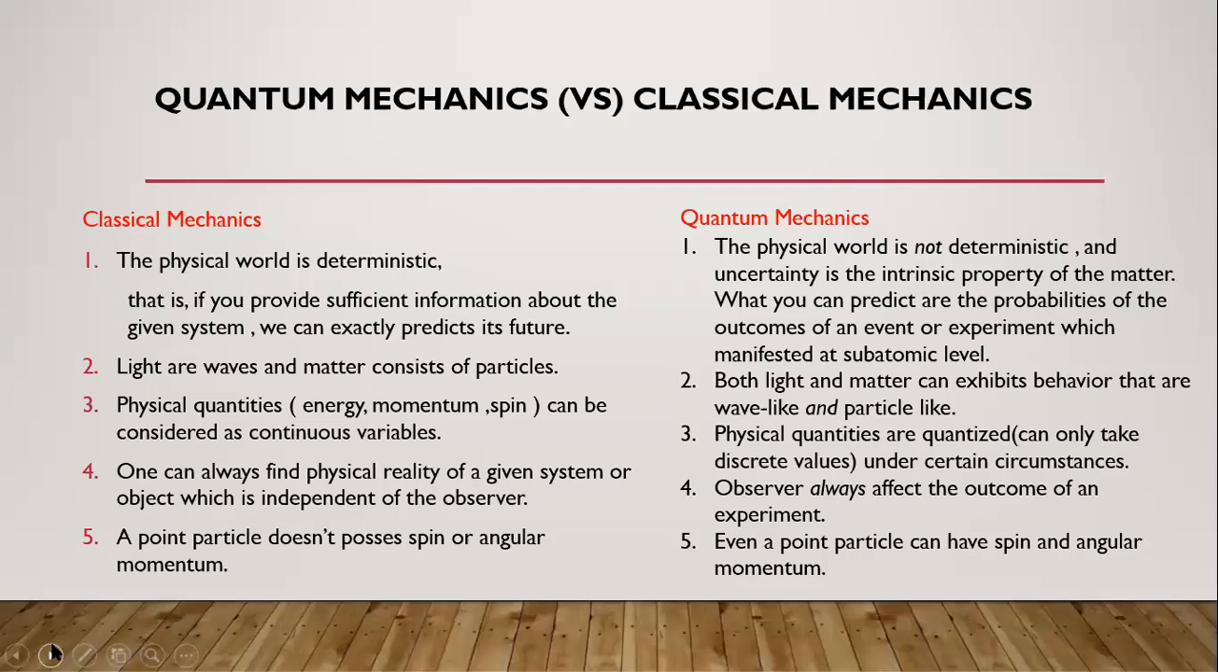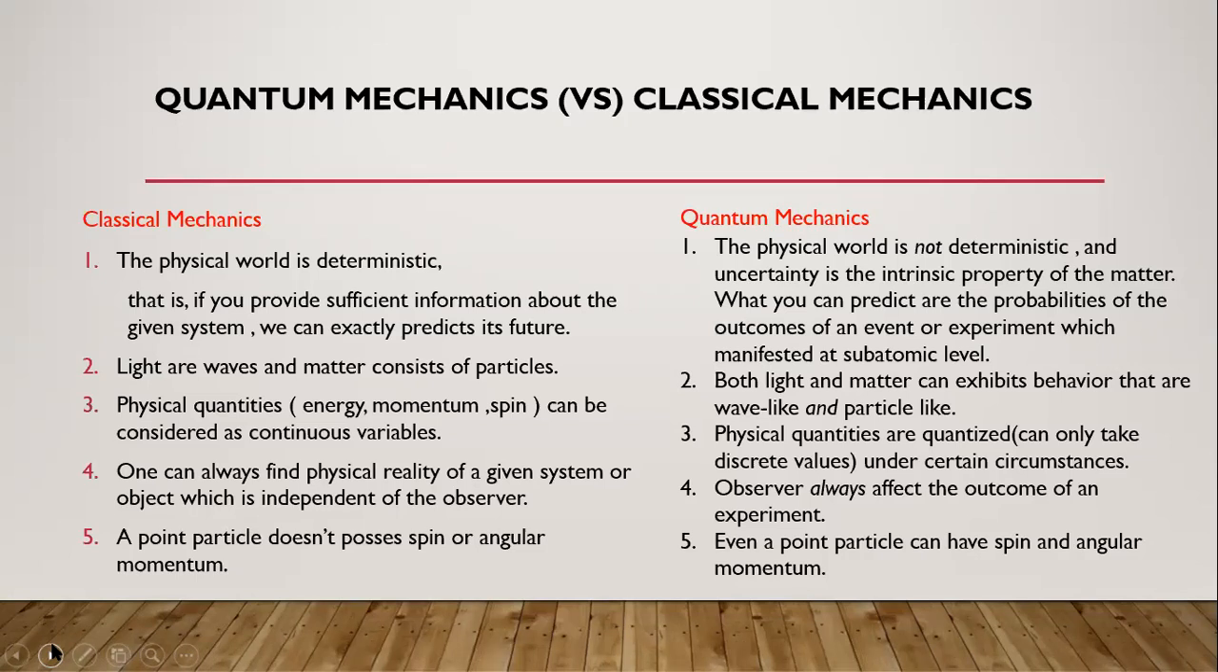Whereas in quantum mechanics, all these physical quantities are getting quantized, and we can observe that the energies, momentum and energy are going to be discrete. All these values are going to be discrete values here, right? So now one can always find the physical reality of a given system or object which is independent of the observer, meaning physically we can observe these objects or phenomena in classical mechanics.